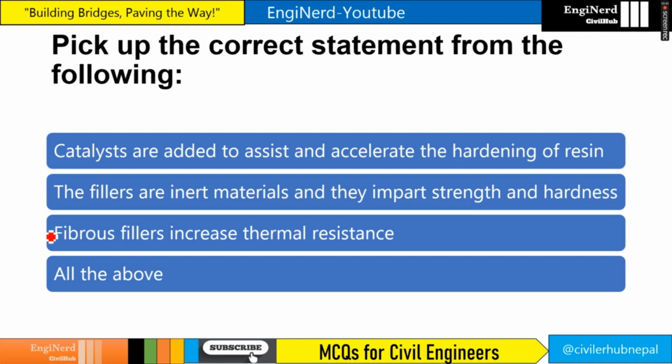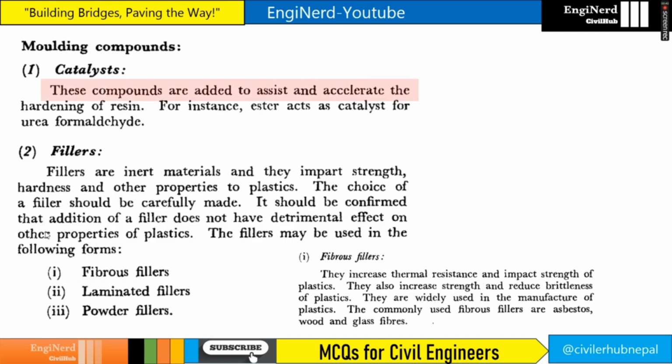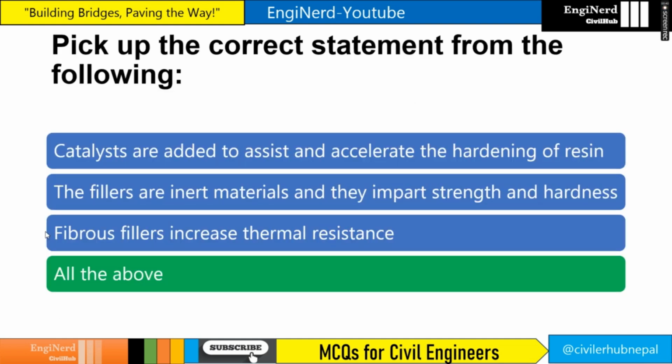Catalysts are added to assist and accelerate the hardening of resin. The fillers are inert materials and they impart strength and hardness. Fibrous fillers increase thermal resistance. All of the above. We see here catalysts are compounds added to assist and accelerate the hardening of resin, and fillers are inert materials that impart strength, hardness, and other properties to plastics. And fibrous fillers increase thermal resistance. So all of the above is the answer.